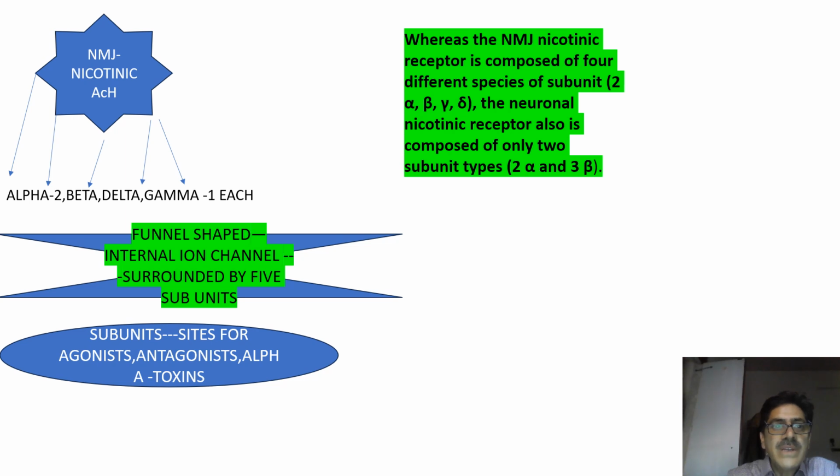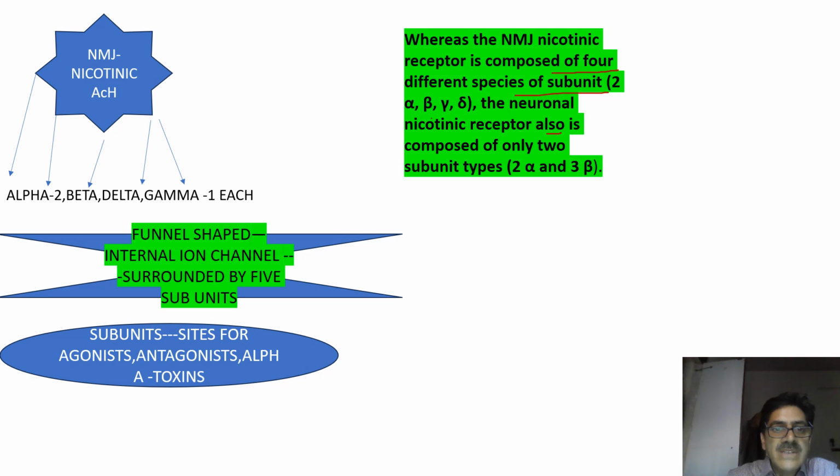Now, the diagrammatic representation of the nicotinic muscle receptor: it is composed of 4 different species of subunits, 2 alpha, beta, gamma and delta. The neuronal receptor is composed of only 2 subunits. It is a funnel-shaped structure. In the funnel-shaped structure you find a central core.